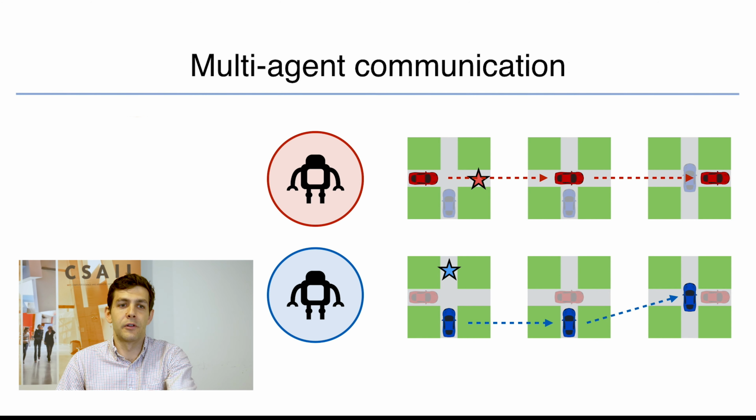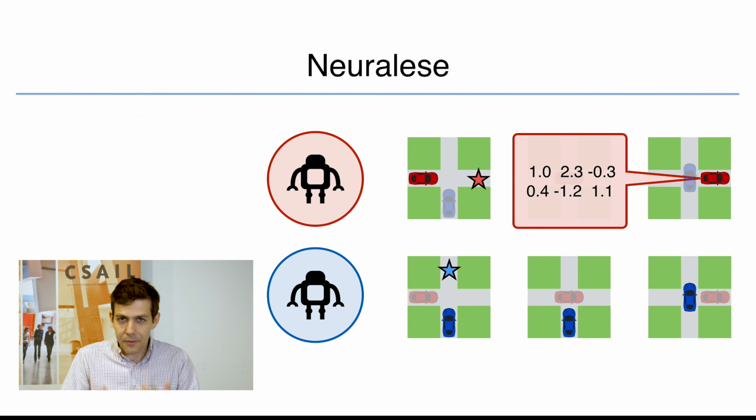Now, one of the things that we've learned in the last couple of years is that we can replace a lot of hand-engineered features in machine learning settings with general neural network machinery, and it turns out that you can replace hand-engineered communication protocols as well by just learning the details of those communication protocols from scratch. And what you get when you use modern neural network approaches to these problems are models in which your agents are just sending around vectors of real numbers to each other that look like the hidden states of neural nets. So we really can think of this as being kind of neuralese language,